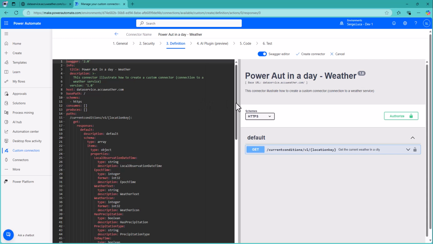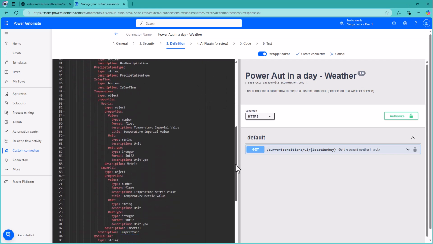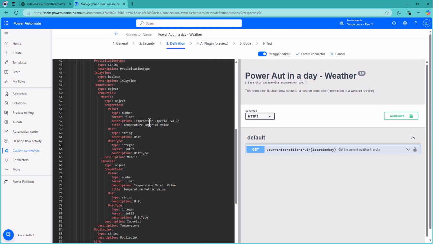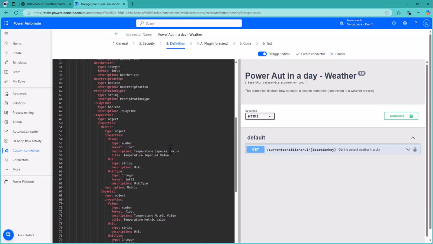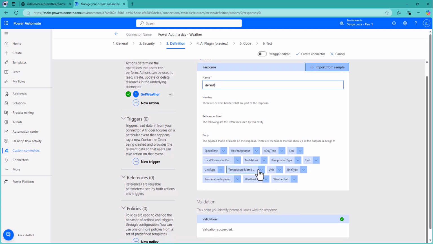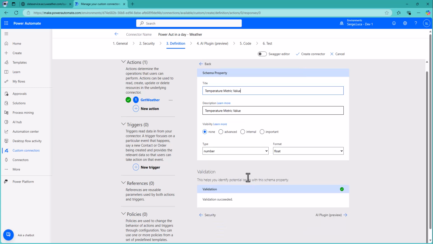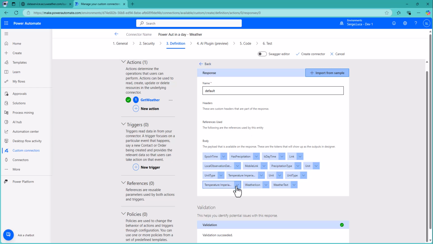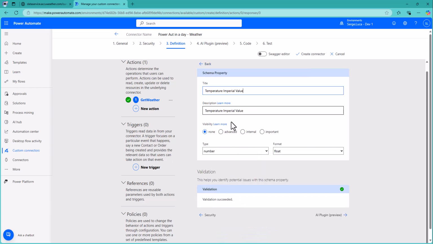Let's see in the Swagger if everything looks fine. It is fine. Is it imperial? I think, yeah. This is the matrix. This is the imperial. So it was the other one. Sorry about this. So this is temperature imperial, the first one, and the second one is metric.